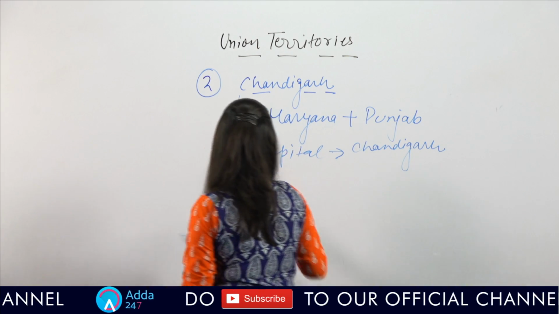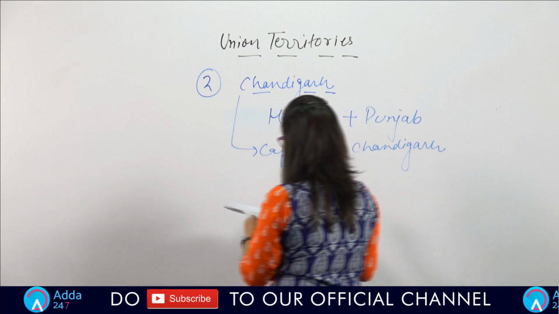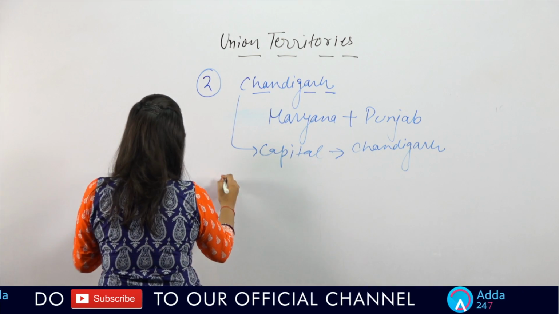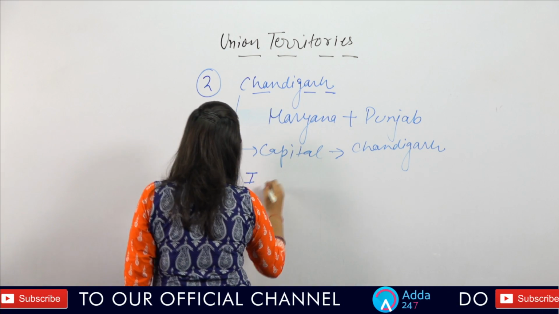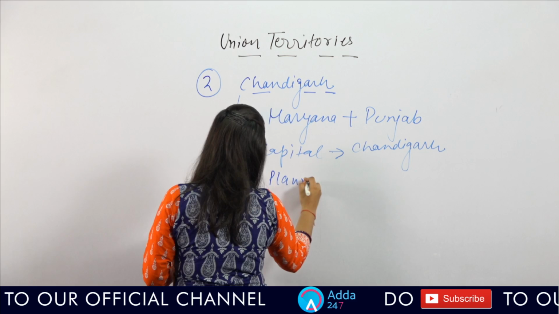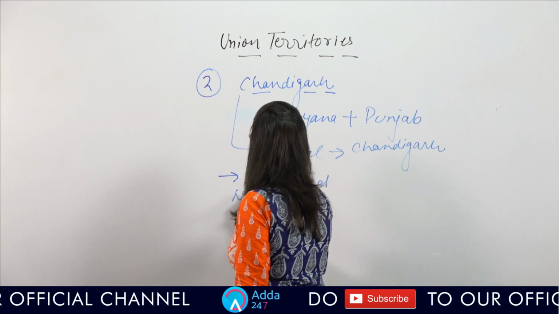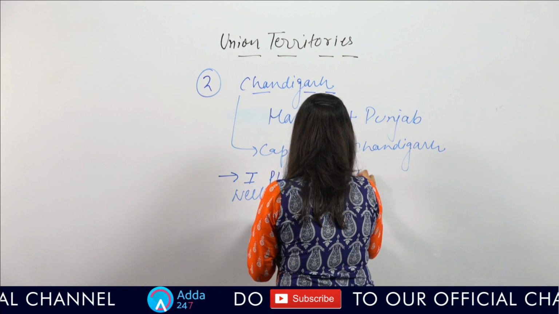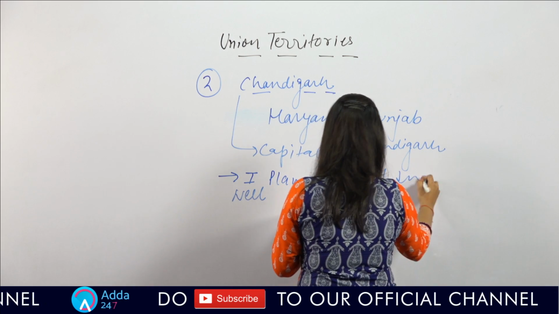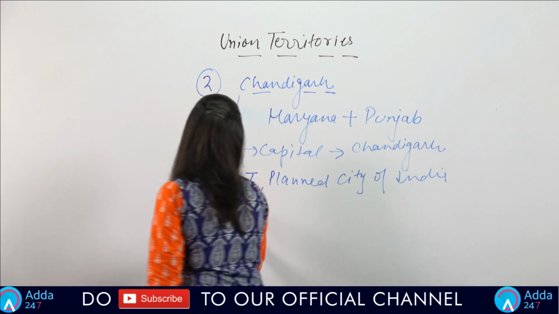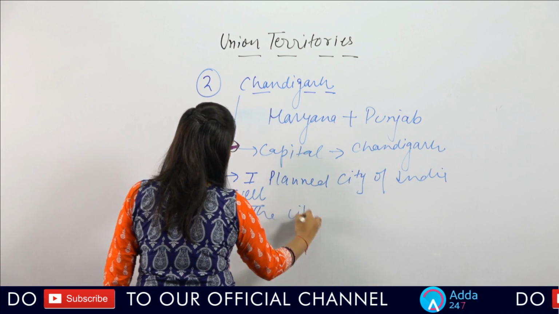Again I repeat, Chandigarh is the common capital of Haryana and Punjab, and it is considered the first well-planned city of India, and it is also known as the City Beautiful.